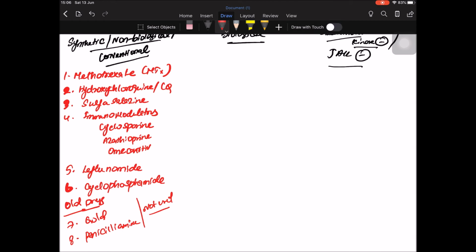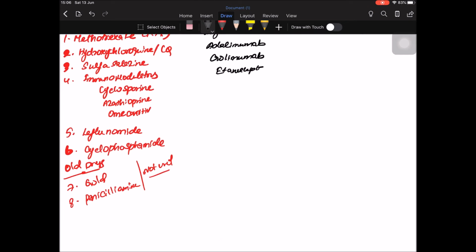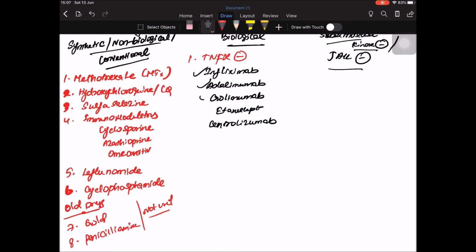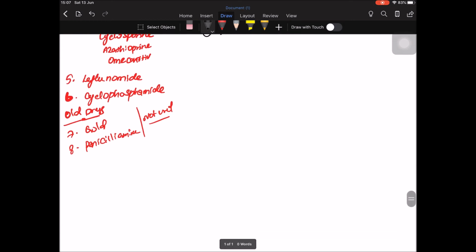Biological drugs. The first one is the tumor necrosis factor alpha inhibitors. Under this we have infliximab, adalimumab, golimumab, etanercept, and certolizumab, which are under the tumor necrosis factor alpha inhibitors.